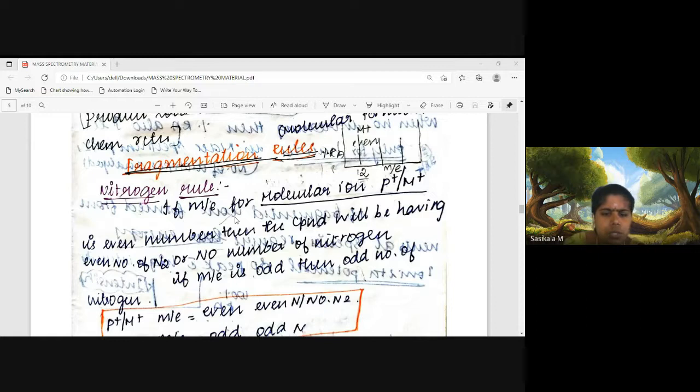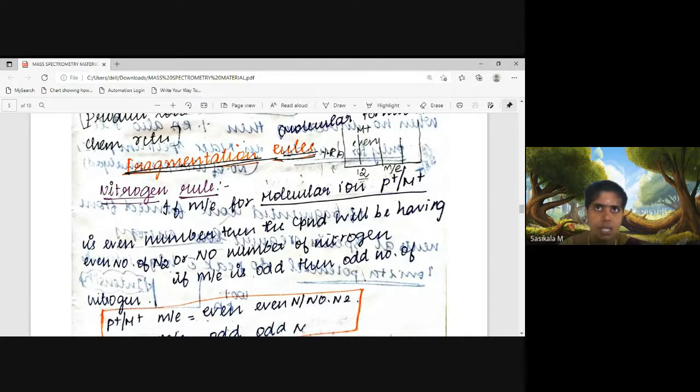If the mass to charge ratio of the molecular ion, which is denoted P plus or M plus, is even, then the compound will have an even number of nitrogen atoms or no nitrogen.